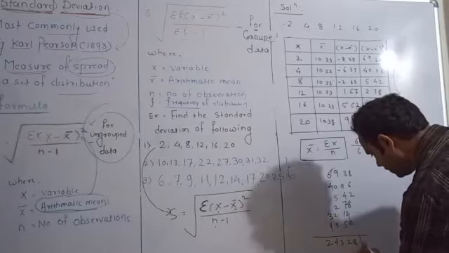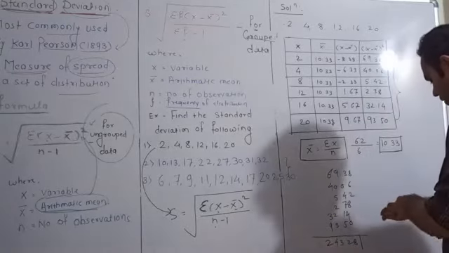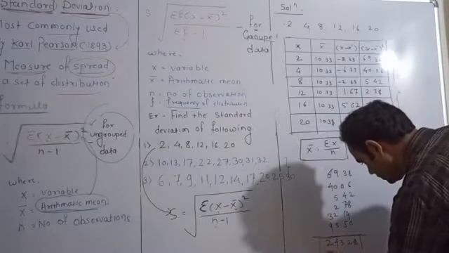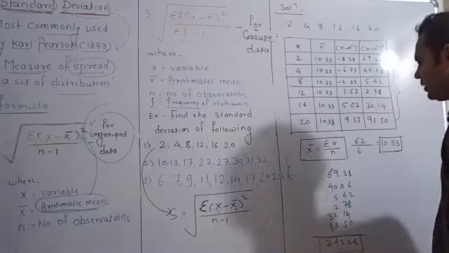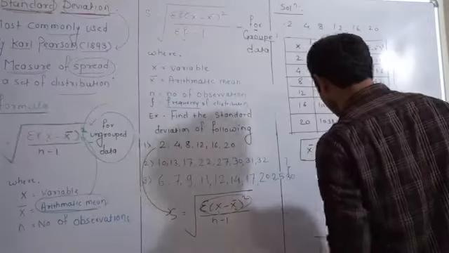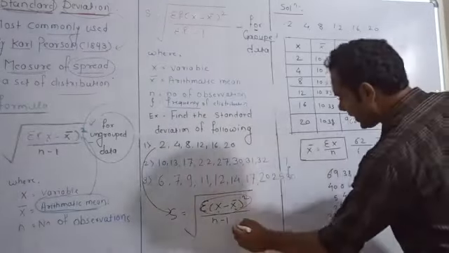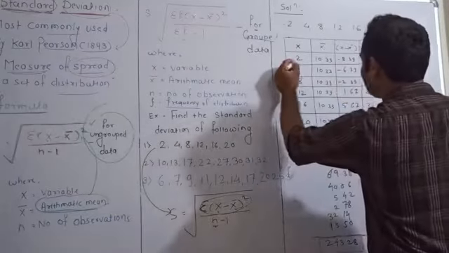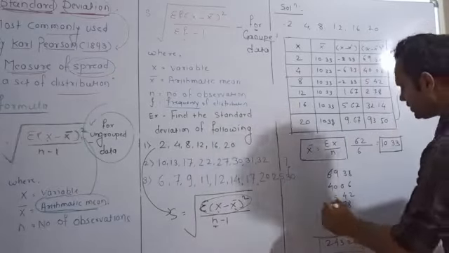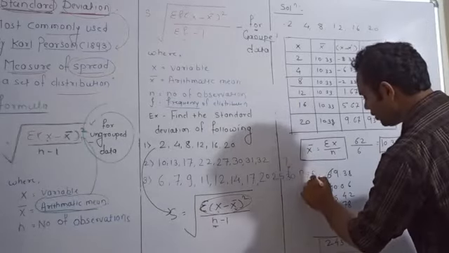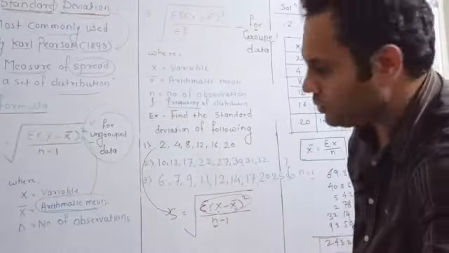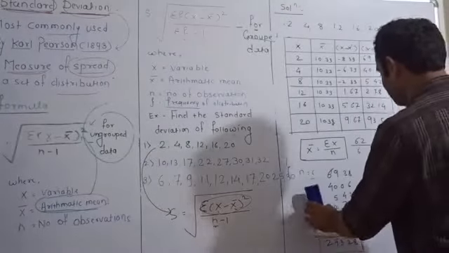243.28. So this value becomes your numerator value. Okay, and what is n here? N you can find out: 1, 2, 3, 4, 5, 6. Okay, n is very simple, n is your 6. Okay, so what will we do? We'll just put the values in the given formula.